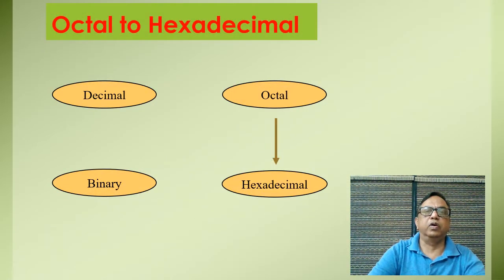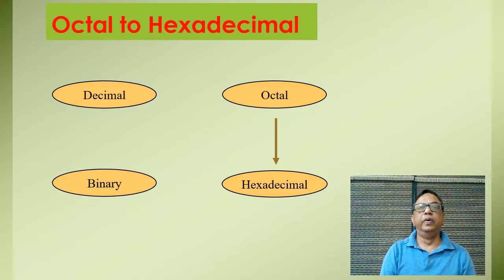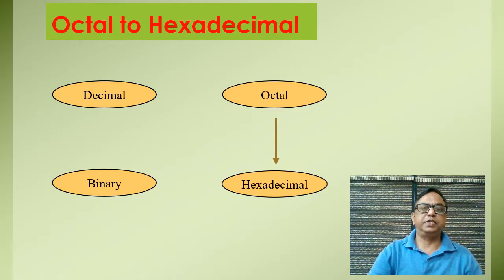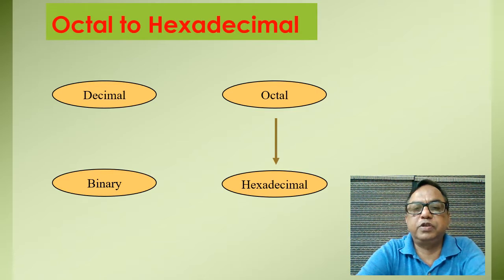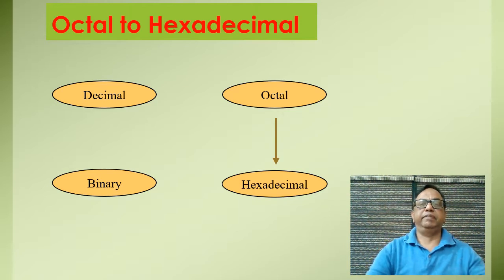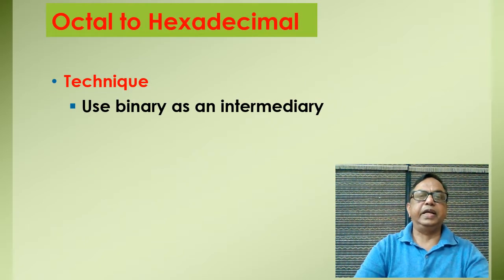Now the next one is the octal to hexadecimal number system. In octal to hexadecimal, there are so many methods by which we can convert an octal number into a hexadecimal number, but the best procedure is to have binary as an intermediary. It means first we convert the octal number into a binary number, then pair the bits, and after that we get the hexadecimal number. The technique uses binary as the intermediary.